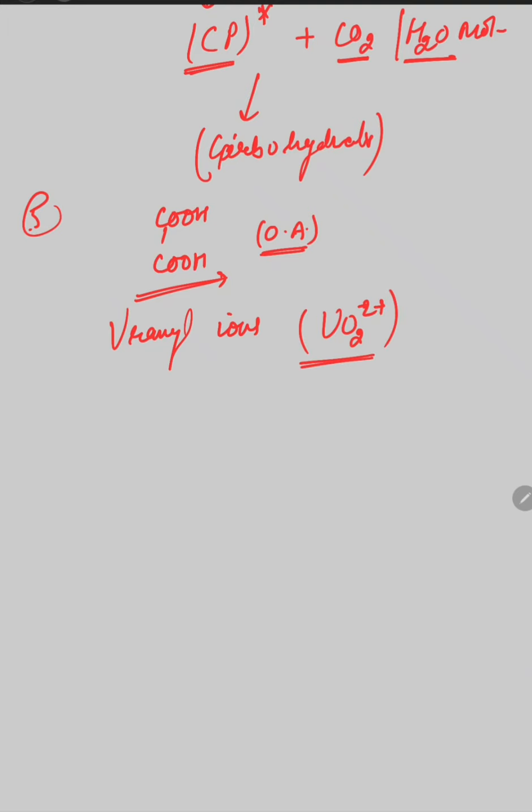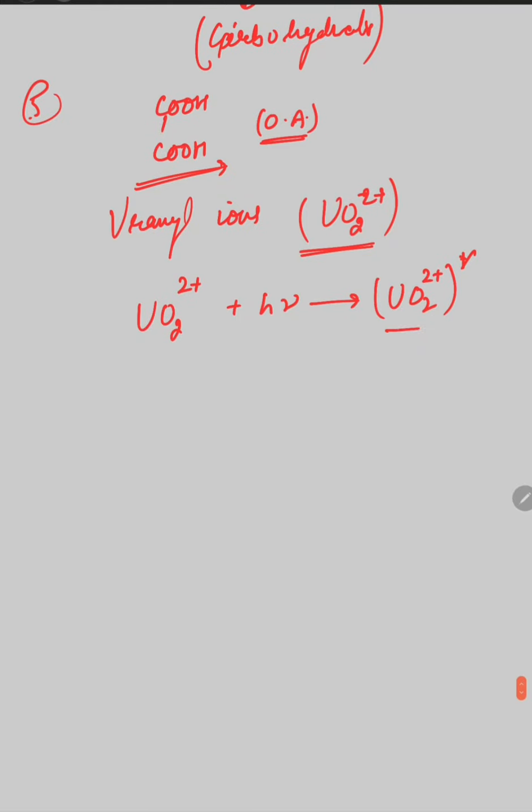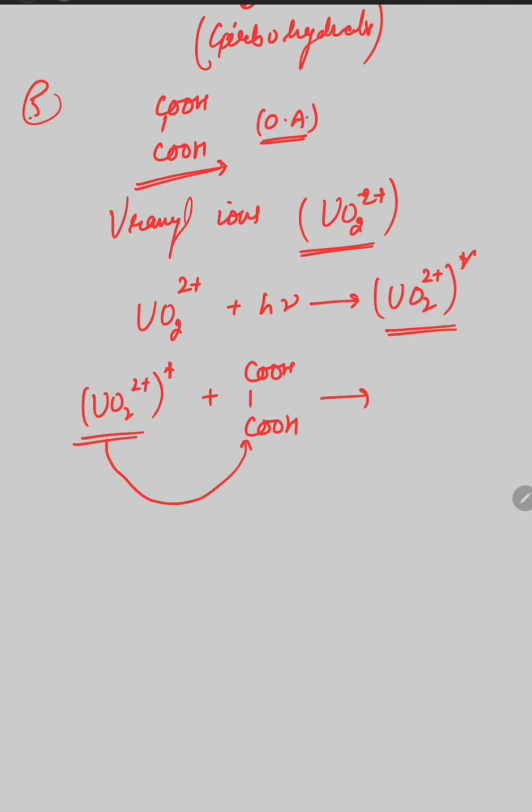What happens? The uranyl ions absorb the particular radiations and are excited to the higher energy state. These excited uranyl ions react with oxalic acid and transfer all of their energy to the oxalic acid, and the uranyl ions themselves come back to the ground state.